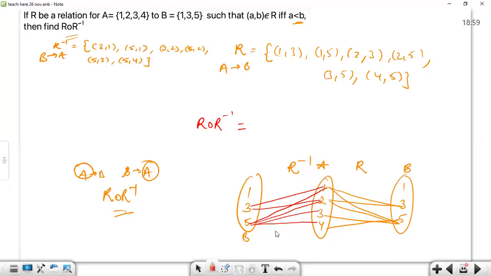So we'll go from B to B, from here to here. This is R inverse, this is R. Finding R o R inverse, we'll go from here to here.